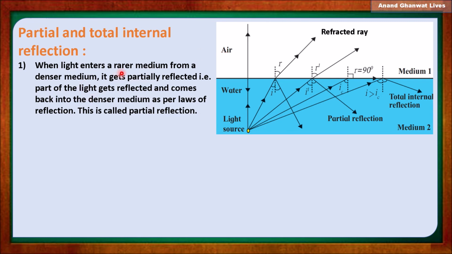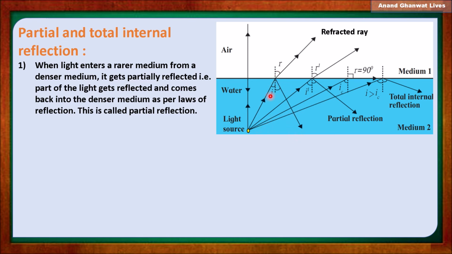When light enters a rarer medium from a denser medium, here water is the denser medium and air is the rarer medium, and light is coming from denser to rarer. What happens? It gets partially reflected. Here partial reflection is observed.